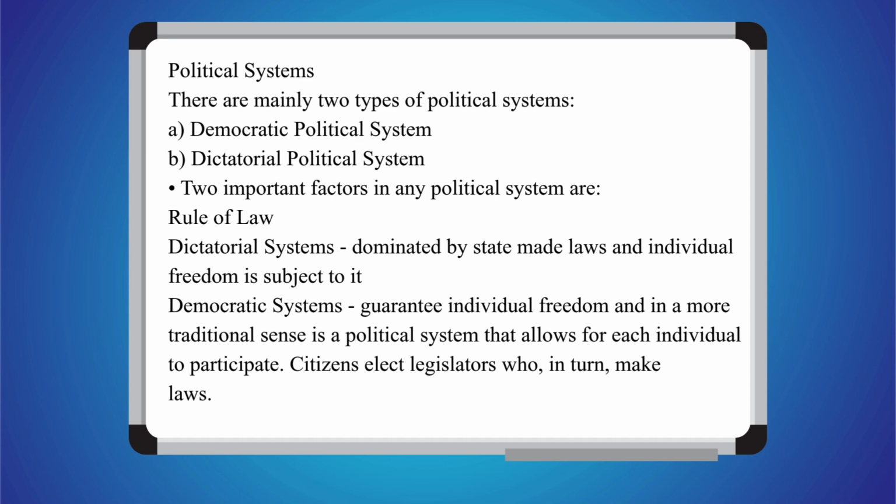Political systems. There are mainly two types of political systems. A. Democratic political system. B. Dictatorial political system. Two important factors in any political system are A.